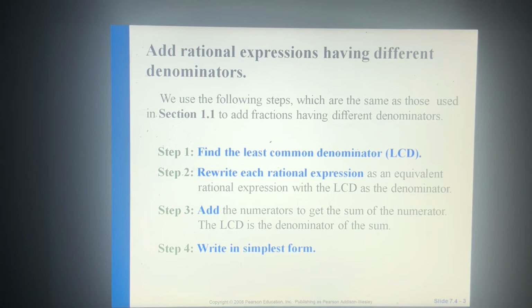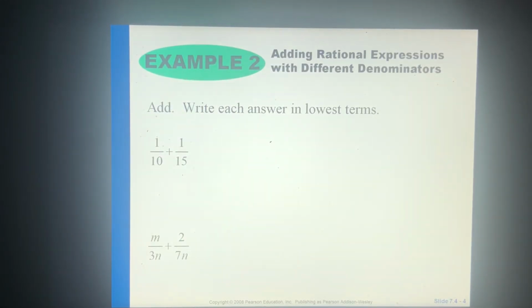Okay. So here are your first two examples. We've got 1/10 plus 1/15, and we've got m over 3n plus 2 over 7m. If we look at the first example, it seems pretty obvious, because it is. But let's pretend that you don't know anything in terms of it being that obvious. So I've got a 10 here and a 15 here. To find the LCM, you need to find the factors of 10, which are 2 and 5, and the factors of 15, which are 3 and 5.